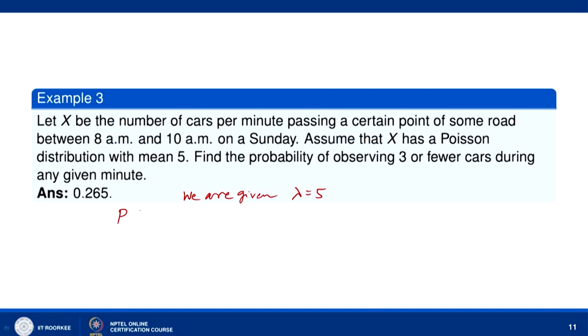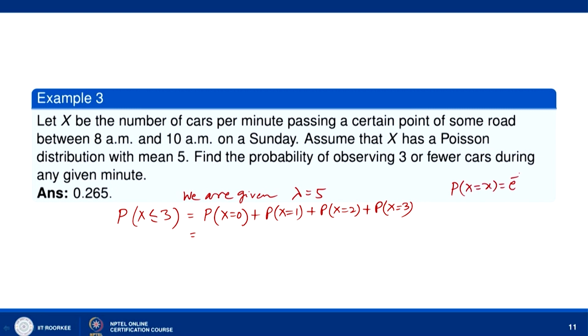So, let x denote the number of cars observed in any given minute. So, 3 or fewer means x is less than or equal to 3. We need the probability that x is less than or equal to 3, which is probability that x takes the value 0 plus probability that x takes the value 1 plus probability that x takes the value 2 plus probability that x takes the value 3. And probability that x takes the value x is equal to e to the power minus lambda, lambda to the power x divided by x factorial, we know.